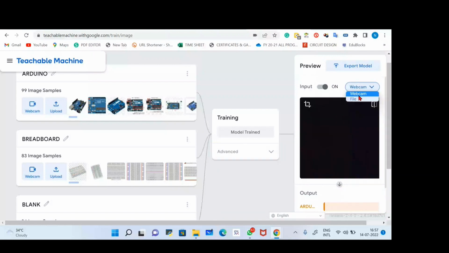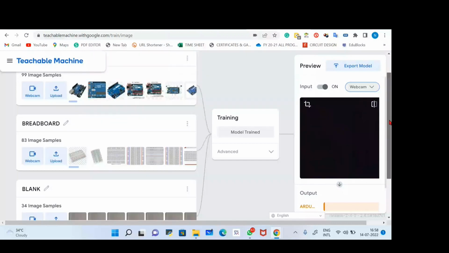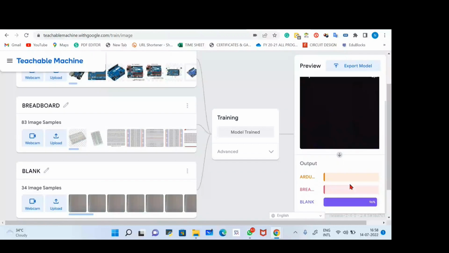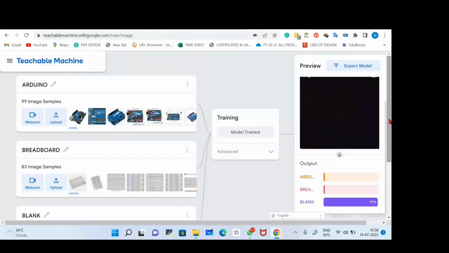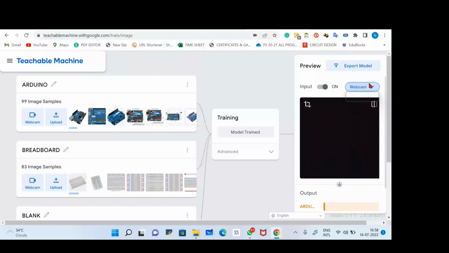For example, if you have a component in your hand, you can use webcam and show that component in front of the camera. It will tell you the component name in the output part here, which is showing blank right now. Or if you have a picture on your system, then you can use the second option, that is file. Okay, so first I'll start with file.